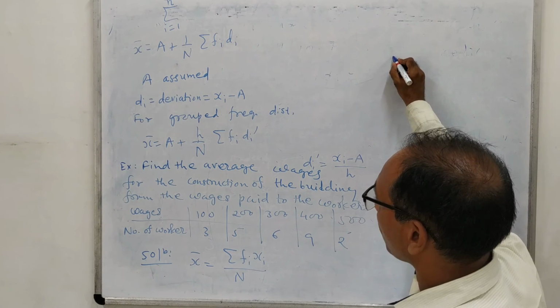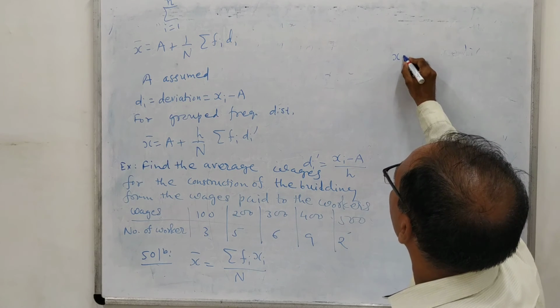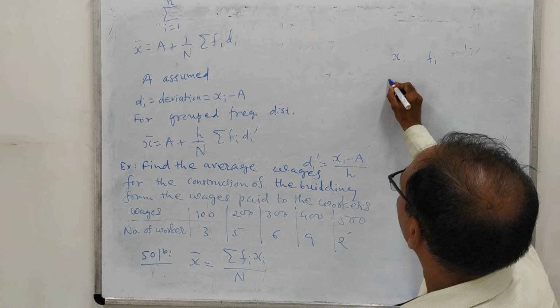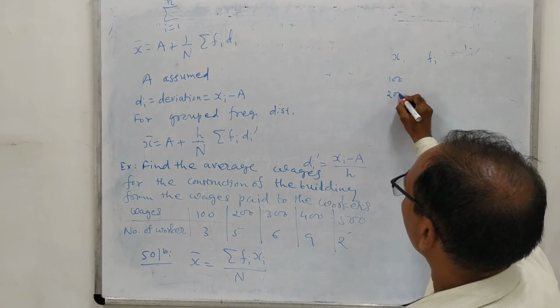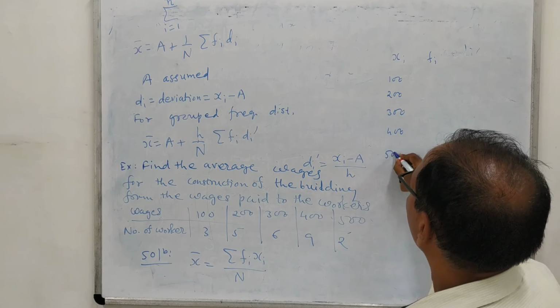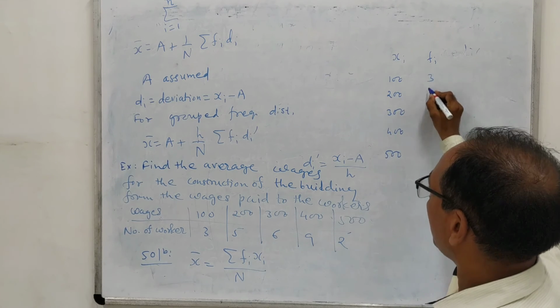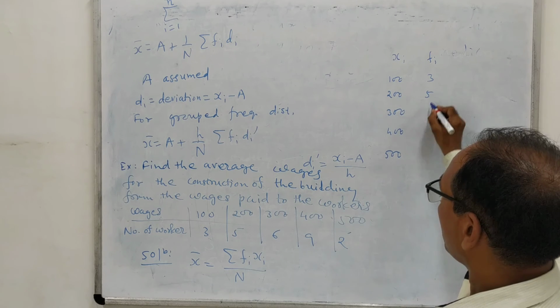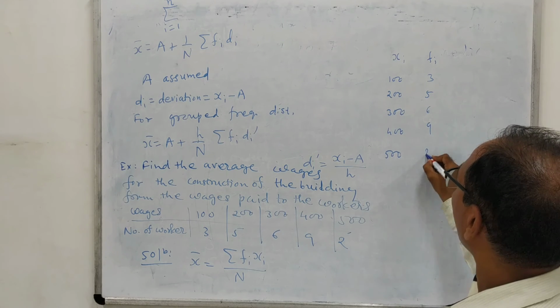So we construct the table showing the values of xi and fi: 100, 200, 300, 400, 500, and fi are 3, 5, 6, 9, 2.